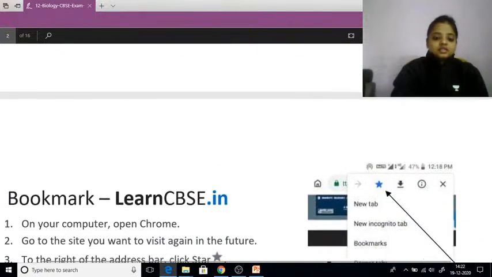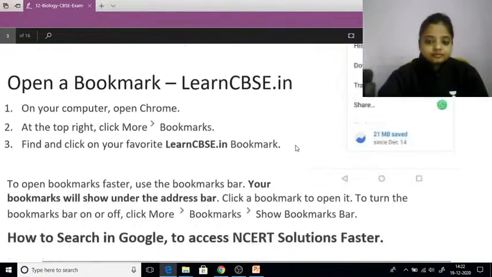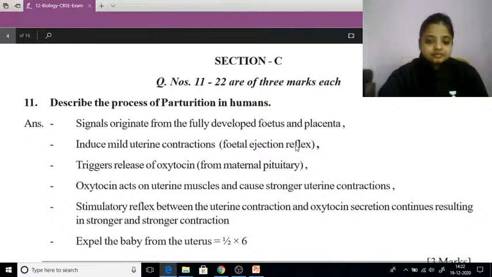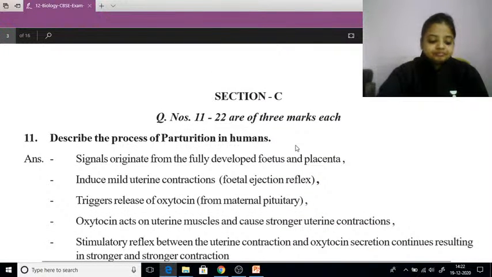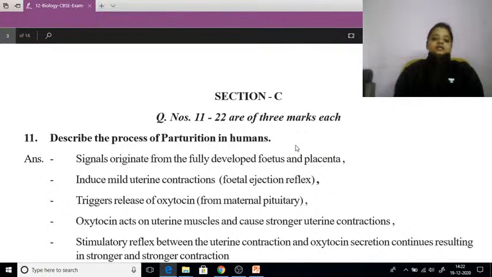Now comes the next question. Section C. That will be the 3 mark each question.